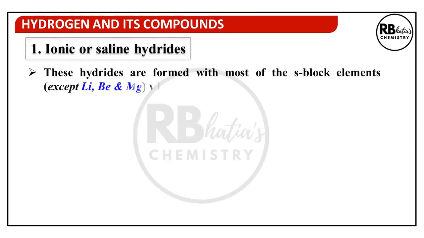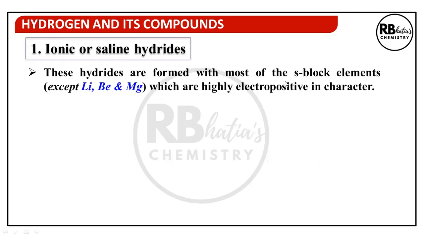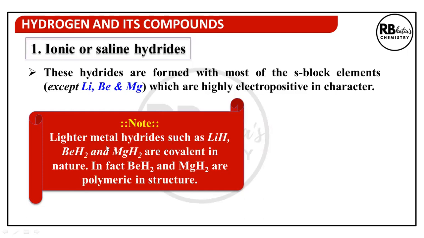The first category is ionic or saline hydrides. These hydrides are formed with most of the S block elements, except lithium, beryllium, magnesium, which are highly electropositive in character. Since lithium, beryllium, magnesium are the smallest sized S block elements, these are an exception to this. Lighter metal hydrides such as lithium hydride, beryllium hydride, and magnesium hydride are covalent in nature. And beryllium hydride and magnesium hydride are also polymeric.